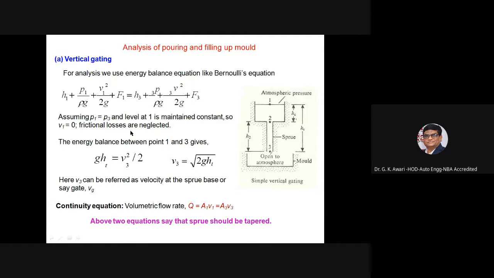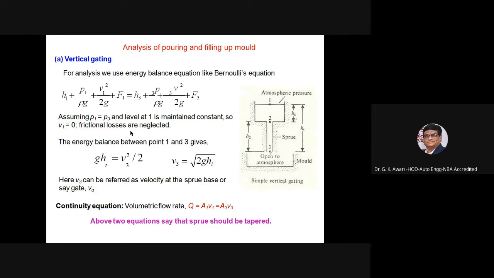So for analysis, we use the energy balance equation like Bernoulli's equation, that is H1 plus P1 by rho g plus V1 square by 2g plus F1 is equal to H3 plus P3 by rho g plus V3 square by 2g plus F3.